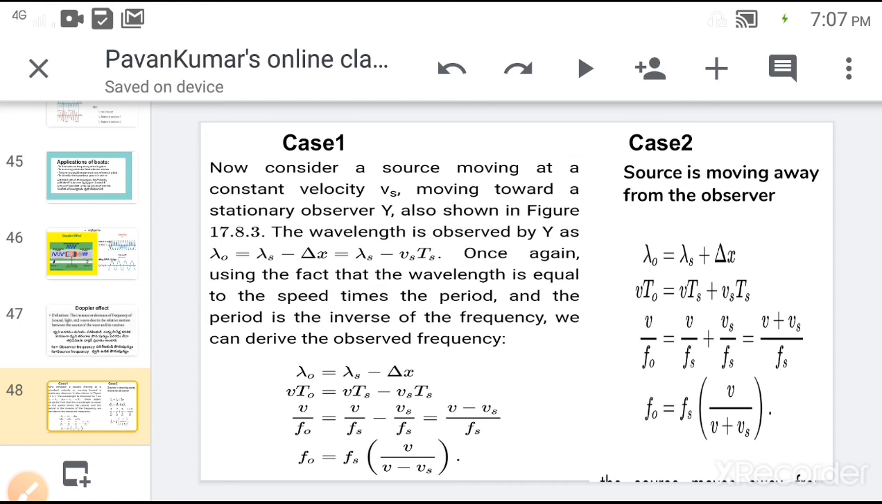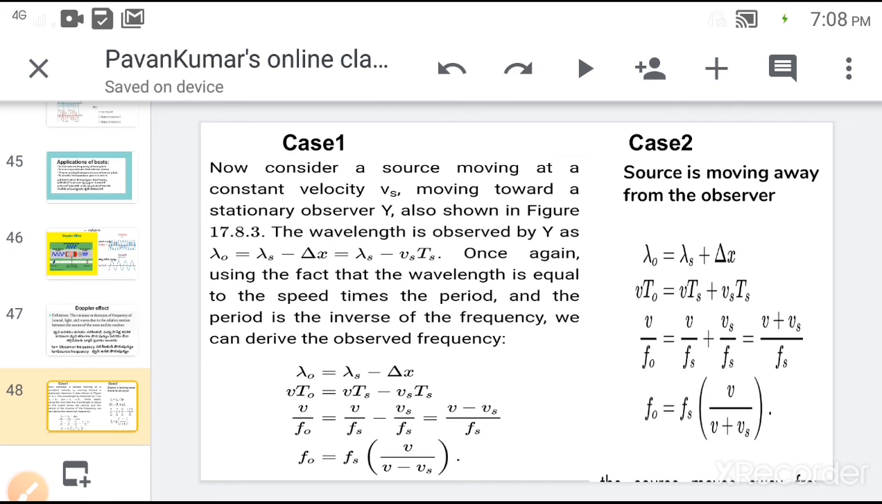That is, the distance between crust and crust increases. So lambda naught is equal to lambda s plus delta x. Here delta x is Vs into Ts. By some mathematical derivation, we arrive at the final equation F0 is equal to Fs into V divided by V plus Vs. Here the denominator is more than the numerator, because in the numerator V is observed, and in the denominator V plus Vs is observed. As a result, F0 is less than Fs.